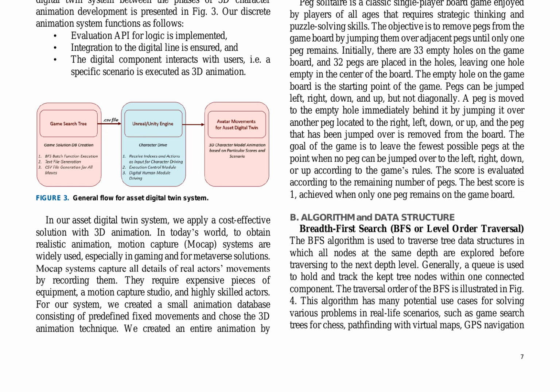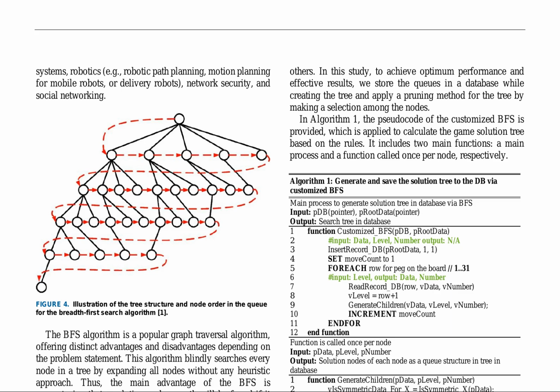The traversal order of the BFS is illustrated in Fig. 4. This algorithm has many potential use cases for solving various problems in real-life scenarios, such as game search trees for chess, pathfinding with virtual maps, GPS navigation, and more. The authors of the research paper discuss the diverse applications of breadth-first search, BFS, algorithms, including their use in robotic systems, network security, and social networking.